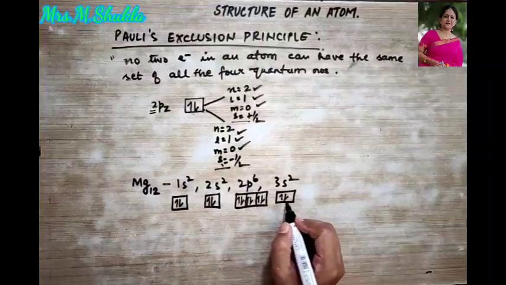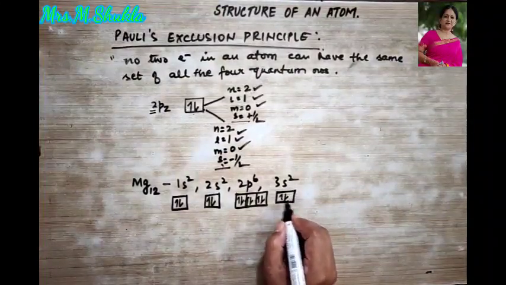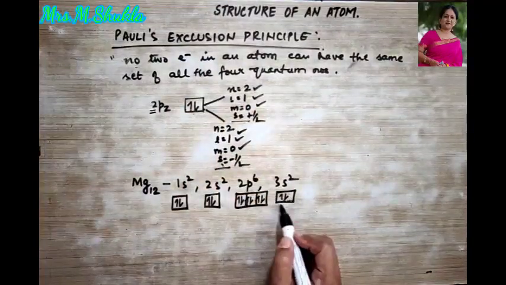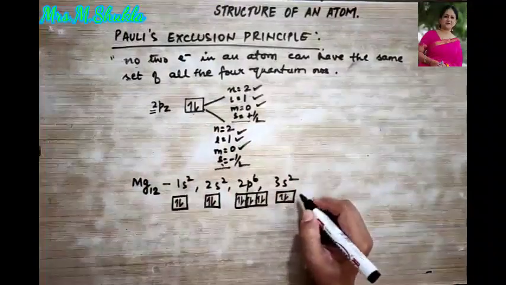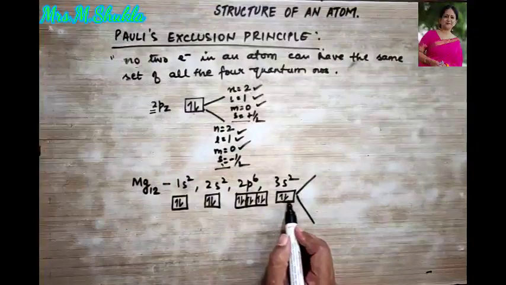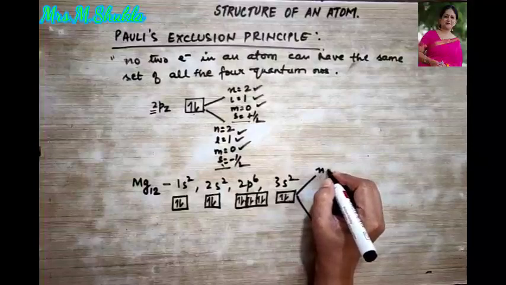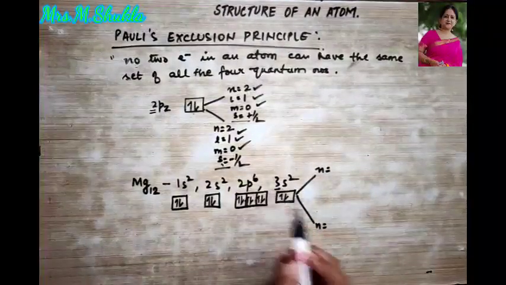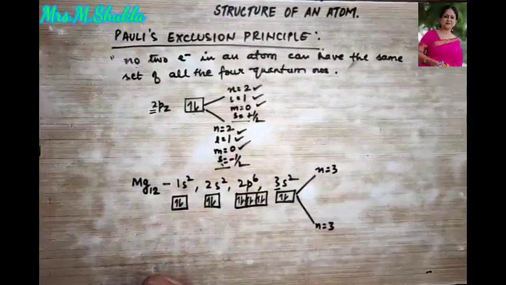Now let us talk about this particular orbital which has 2 electrons. No 2 electrons in an atom can have the same set of all 4 quantum numbers. Now let us understand the 4 quantum numbers of these 2 electrons. Let's talk about the principal quantum number. This is placed in the 3rd orbit, so both are the same, right?